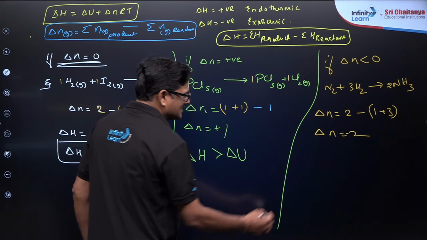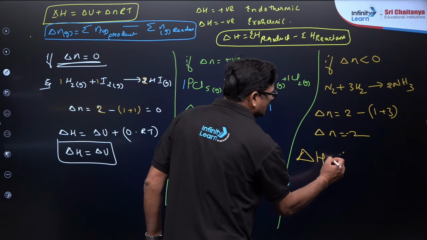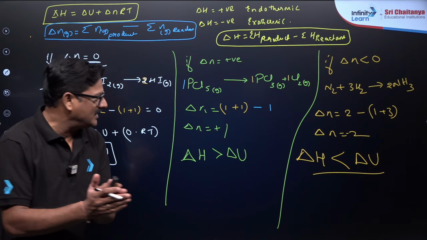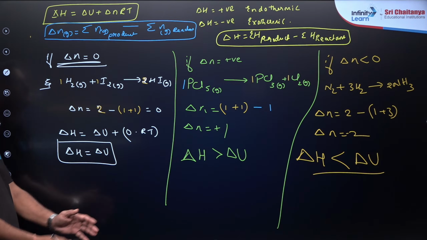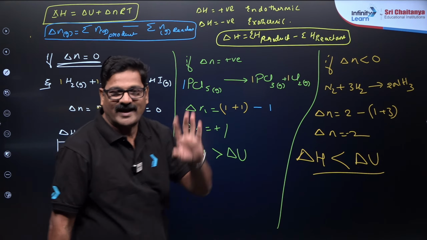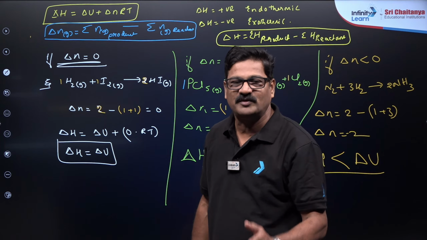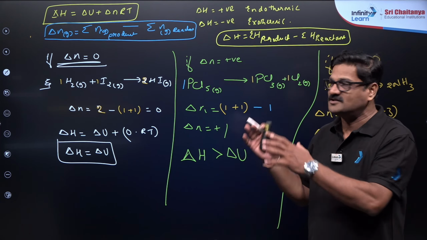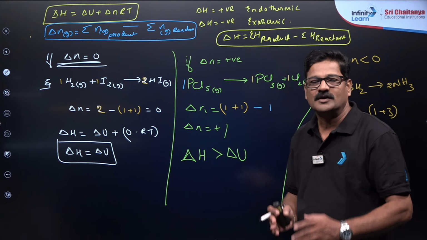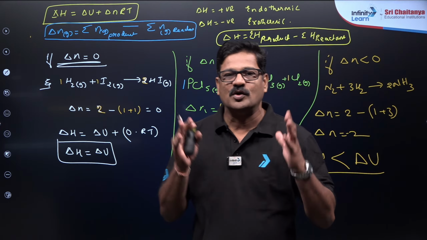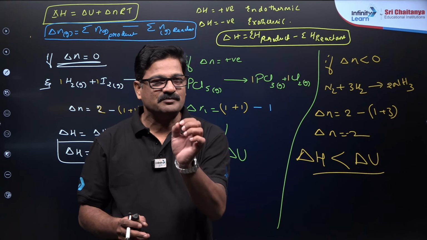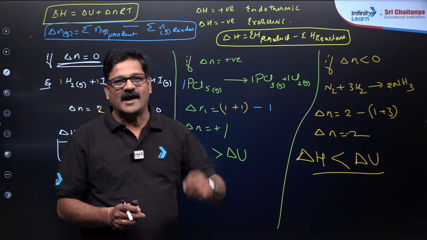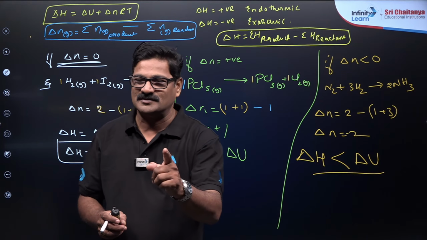So delta H is less than delta U. And you will be given an equation, internal energy change will be given, and you are going to be asked to calculate the enthalpy, or enthalpy will be given to you and you will be asked to calculate internal energy change based on the equations that you know. The game changer and the key point to answer that type of questions: simply calculate delta n, you can strike off the entire question and 4 marks will be in your account, right?